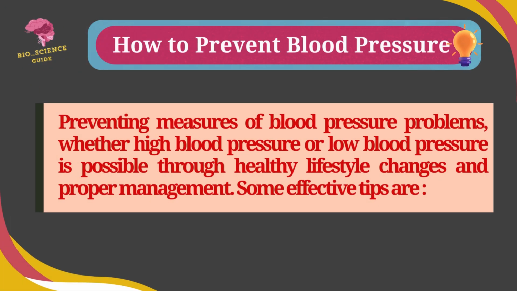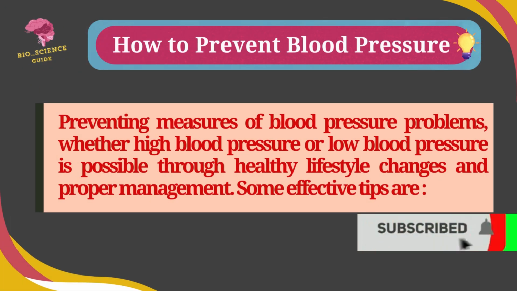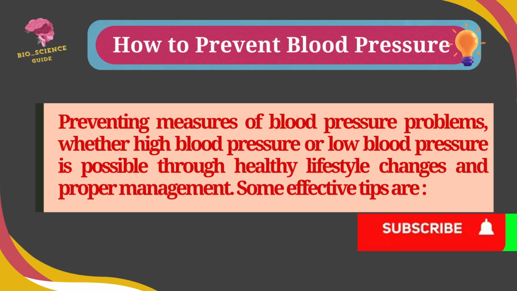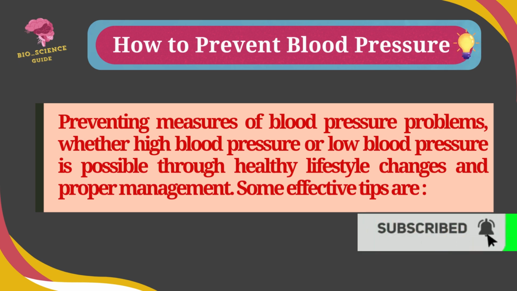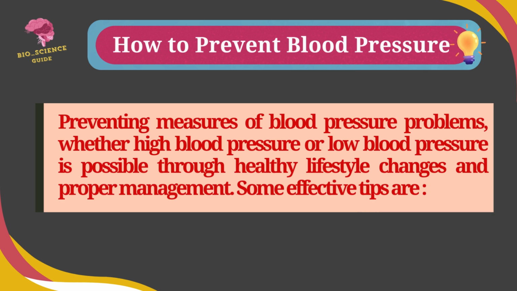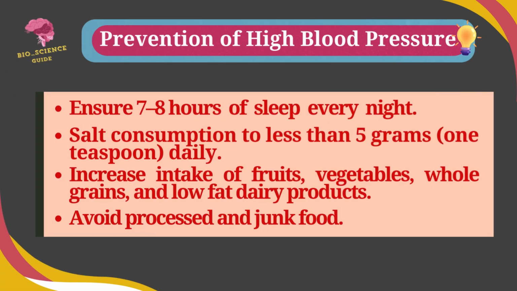How to prevent blood pressure problems? The preventive measures for blood pressure, whether high or low, are possible through healthy lifestyle changes and proper management. Some effective tips are as below. The prevention of high blood pressure: ensure 7 to 8 hours of sleep every night.